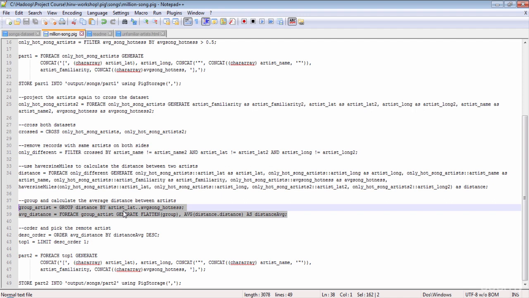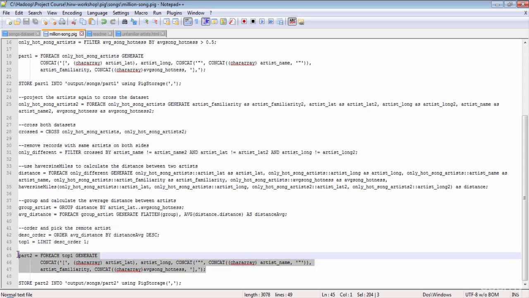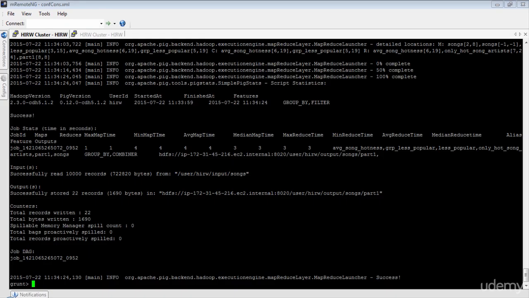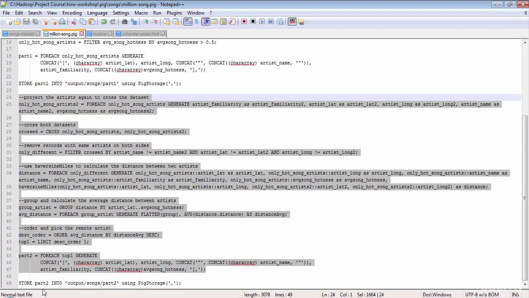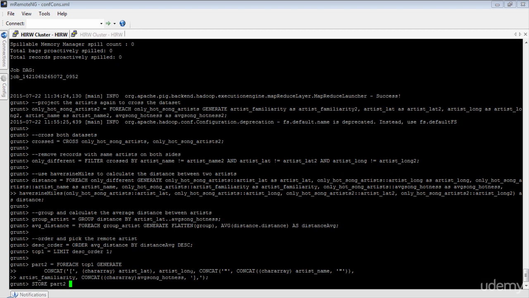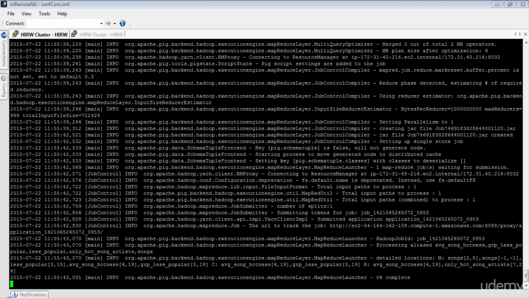And once the grouping is done, we can actually calculate the average distance. Now all we have to do is order the records in descending order based on the average distance, and just list the top one record. And finally, we'll format the output so that we can visualize the result in Google Maps. So let's execute the second part of the script. Let's now execute the store operator to store the output in HDFS. Let's wait for the execution to complete, and then let's review the result.